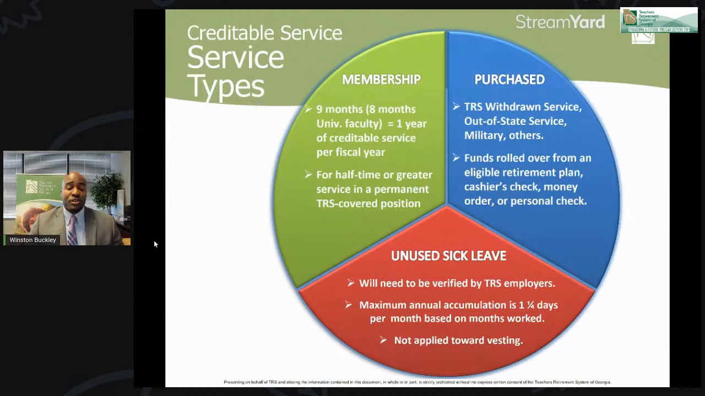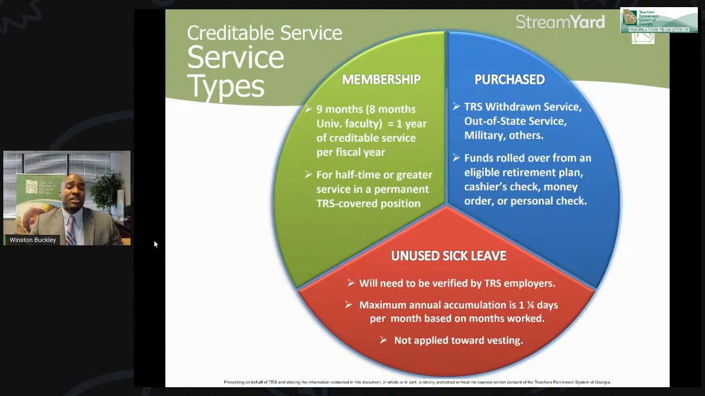Now, there's three types of service that counts towards your retirement. We have your membership service, your purchase service, and your unused sick leave. Your membership service is what you work for, and most people have their service at 9 months. So our fiscal year runs from July to June.